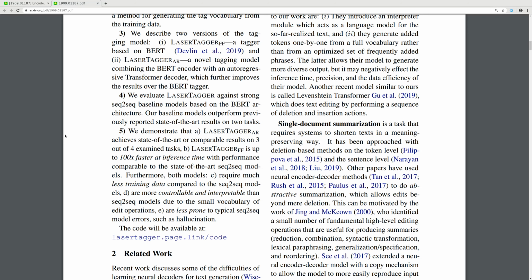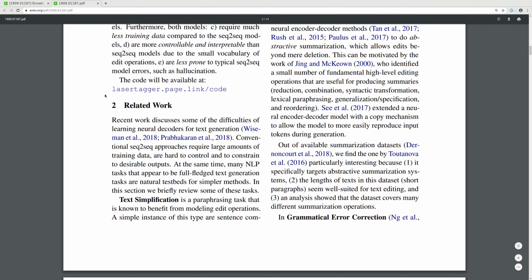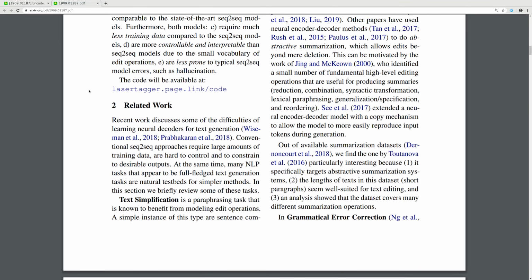LaserTagger is up to 100 times faster at inference time with performance comparable to the state-of-the-art seq2seq models. Furthermore, both models require much less training data compared to seq2seq models and are more controllable and interpretable than seq2seq models due to a small vocabulary of edit operations. They are also less prone to typical seq2seq errors such as hallucinations. The code will be available at lasertag.page.link/code.